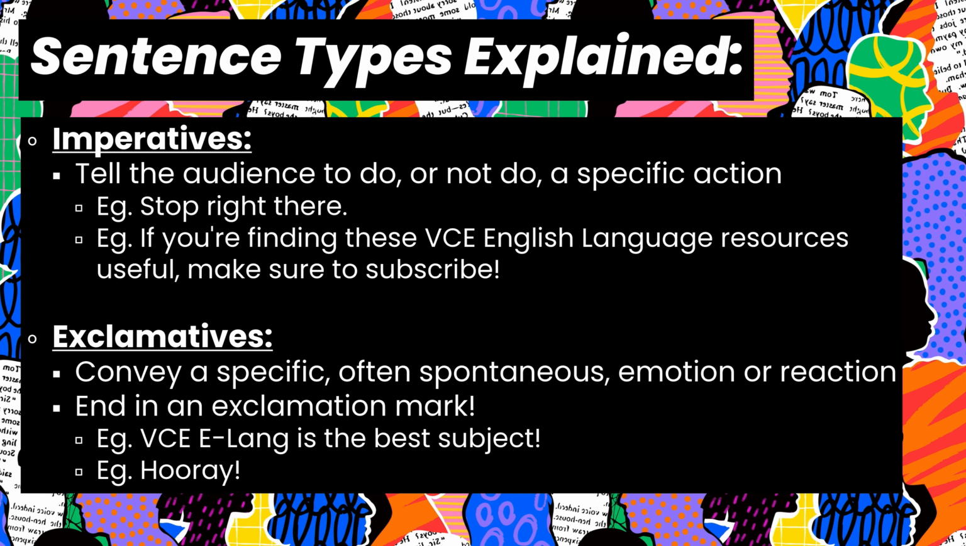Then we have imperative sentences, and imperatives tell the audience to do or not do a specific action. So we've got an imperative like, "Stop right there." And this is telling someone to complete that action of stopping. We've also got the imperative, "If you're finding these VCE English language resources useful, make sure to subscribe." Now, this imperative challenges the negative face of you, the audience, in a different way than that first example. So "stop right there" is very clearly challenging your negative face because it's clearly challenging your autonomy. It's asking you to do something very directly.